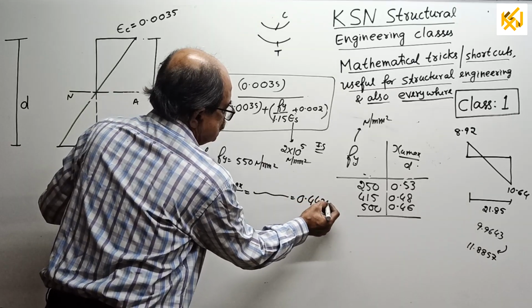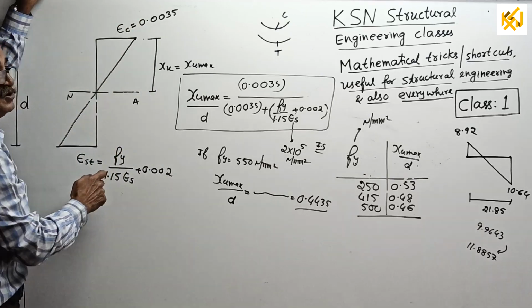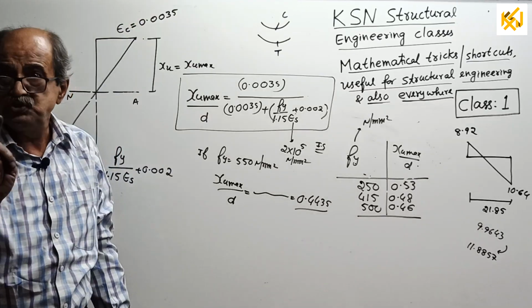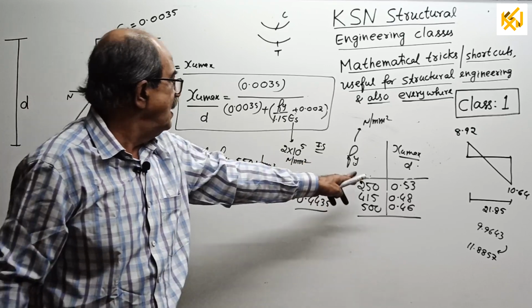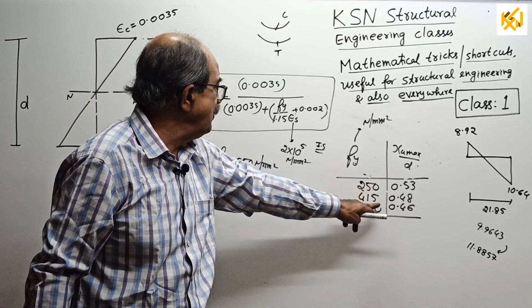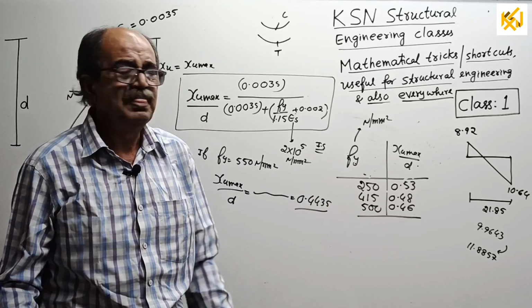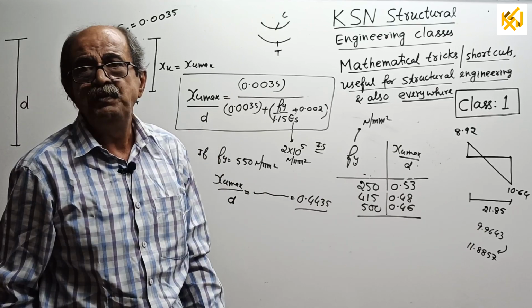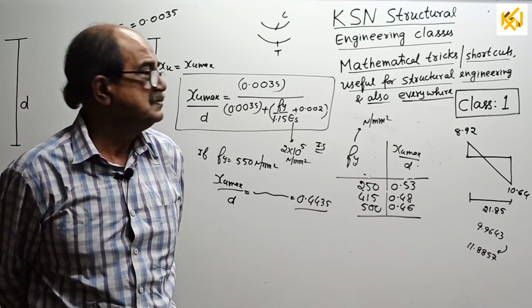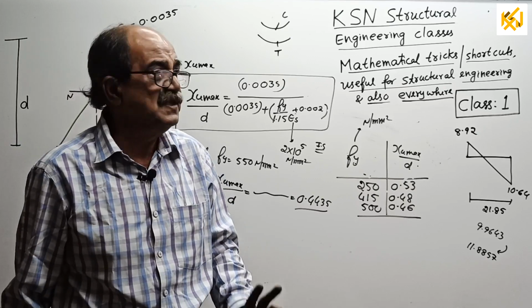So if you know this trick and these two values, which you are supposed to know, then you don't have to bother about the table. If they give 250 or 415 or 500, well and good. If they give an odd value, you say no problem, I can connect these two and get the value. Hope it is useful for objective type questions. If I take an RCC class, I will tell much more than this.